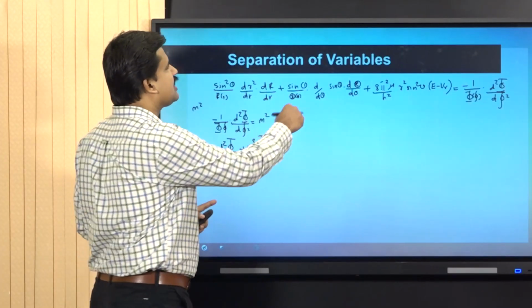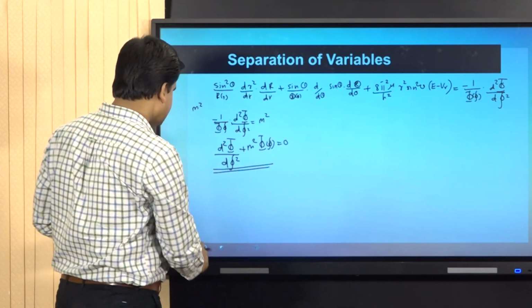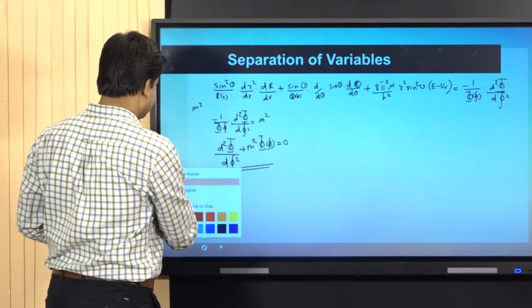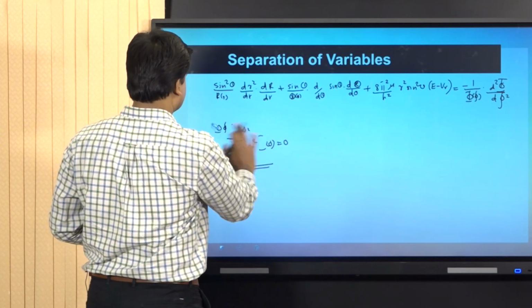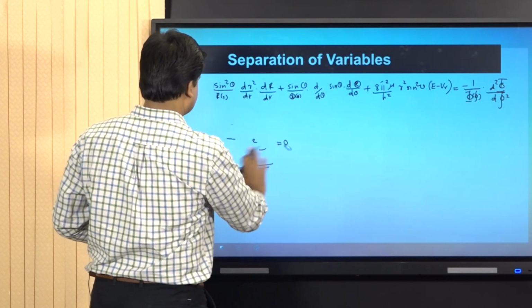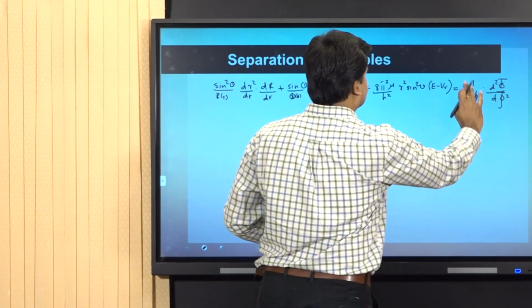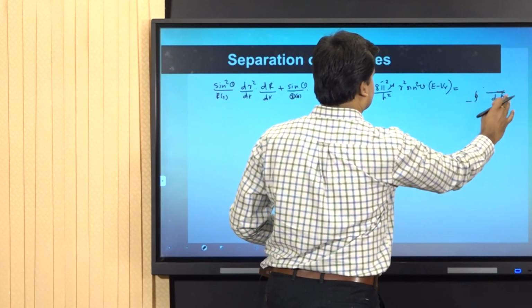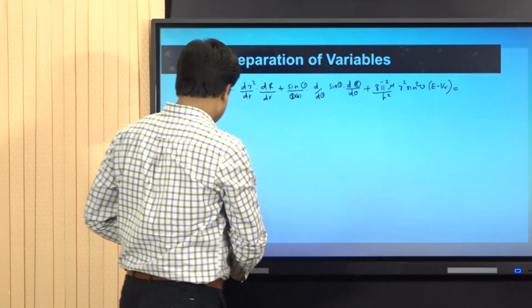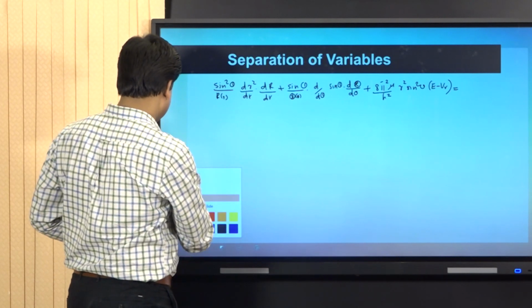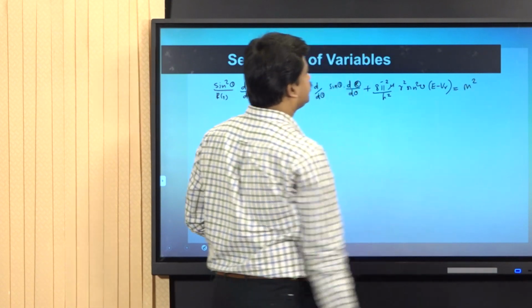So the remaining part, the left hand side, is also equal to m square. That means this part of the expression also equals m square.